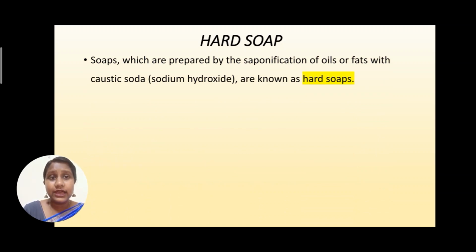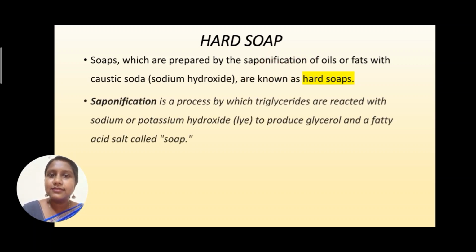Soaps which are prepared by the saponification of oil or fats with caustic soda, that is sodium hydroxide, are called hard soaps. And now we are going to learn a very important definition, and that is saponification. What is meant by saponification? Saponification is a process by which triglycerides are reacted with sodium or potassium hydroxide to produce glycerol and a fatty acid salt called soap. Hope all of you are very clear with the definition.